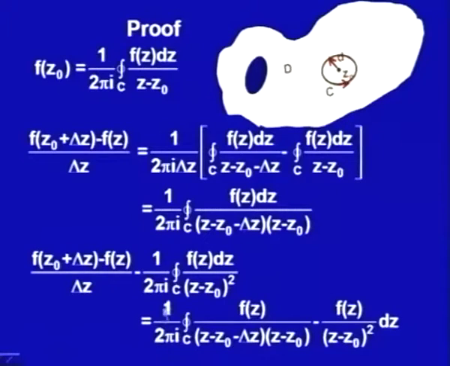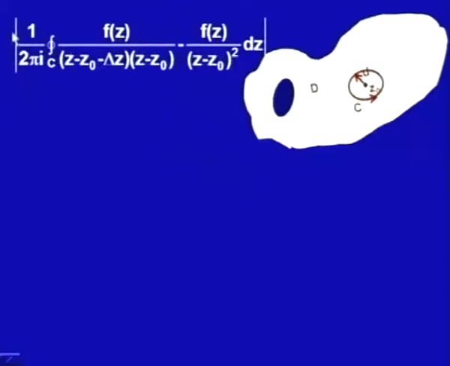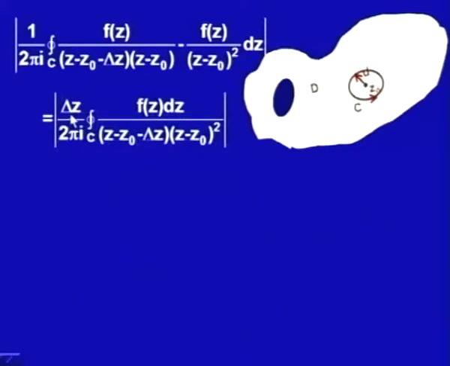So, what we would get is 1 upon 2 pi i integral along the contour C of [f(z)(z minus z naught minus delta z)(z minus z naught) minus f(z)(z minus z naught) whole square] dz. Now, let us find out the absolute value of this difference, which is delta z upon 2 pi i, f(z) upon (z minus z naught minus delta z) into (z minus z naught) whole square.